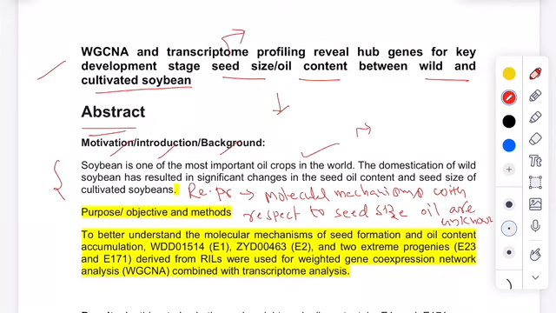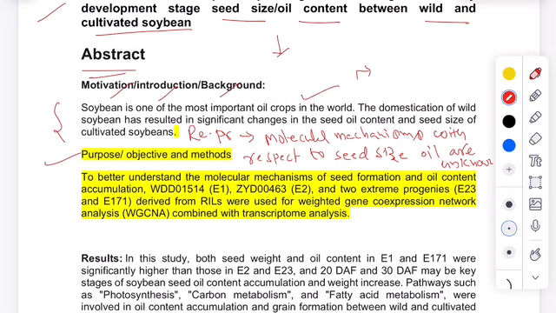Next, coming to the purpose and objective from this abstract. To better understand the molecular mechanisms of seed formation and oil content accumulation, they have used some varieties of the plants. They took the genome database of these varieties for transcriptome analysis. Actually, the research problem they did not write in this abstract.